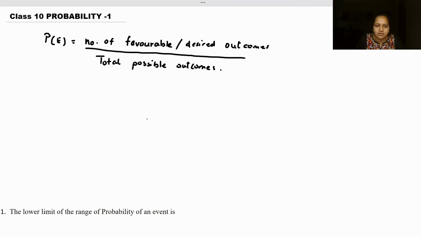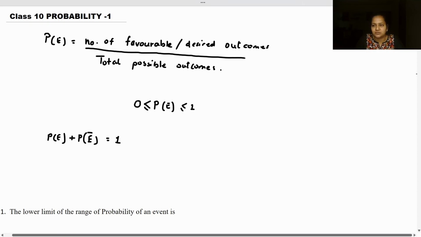We also know that the probability of any event is always going to be greater than or equal to 0. It will be equal to 0 if your event is one which is never going to happen, and it is going to be equal to 1 when it is surely going to happen. So it's a sure event and an impossible event. The probability of any event ranges from 0 to 1, right? We also know that if E represents an event, then E dash is not the event, and the sum of the probability of an event and the probability of not the event is always 1. These are the basic concepts based on which we are going to start with the questions.